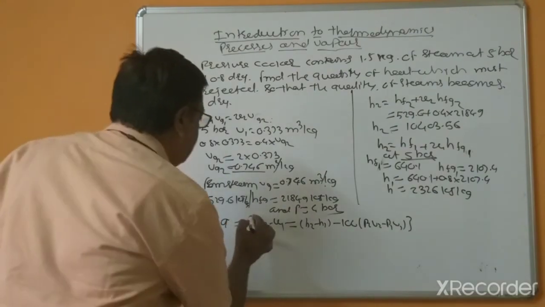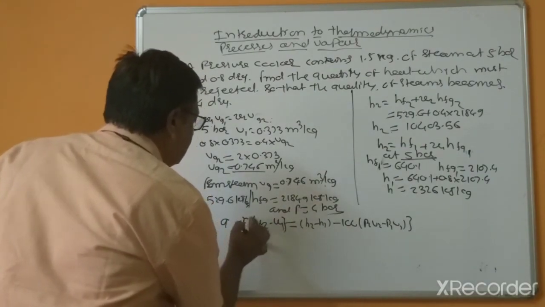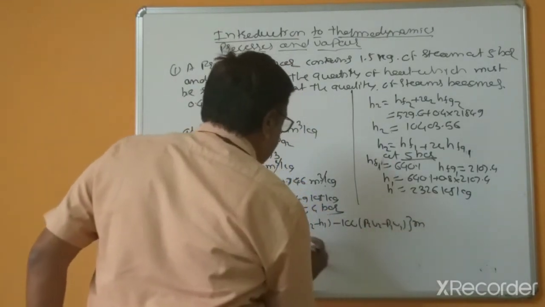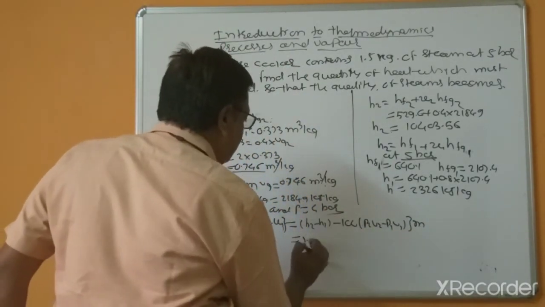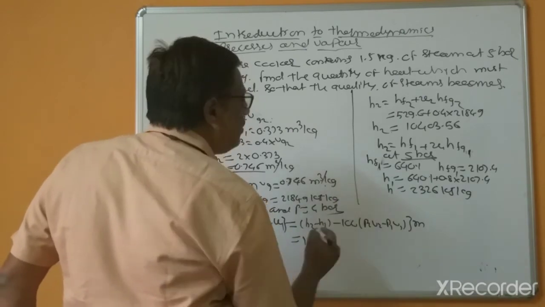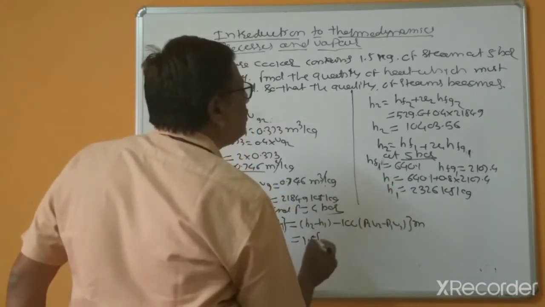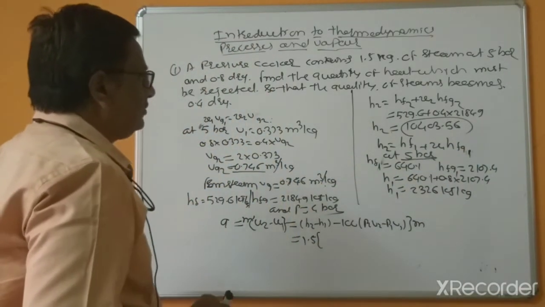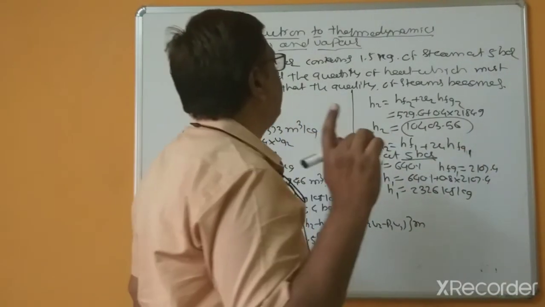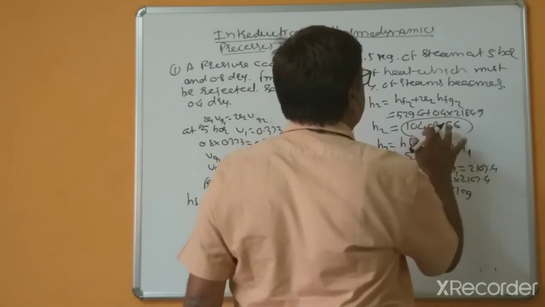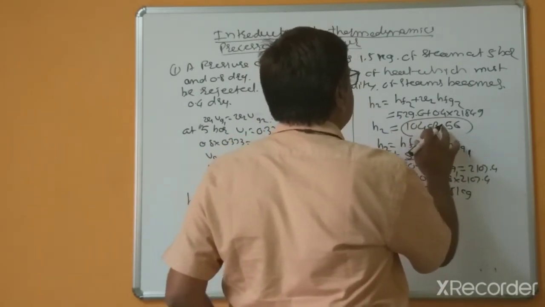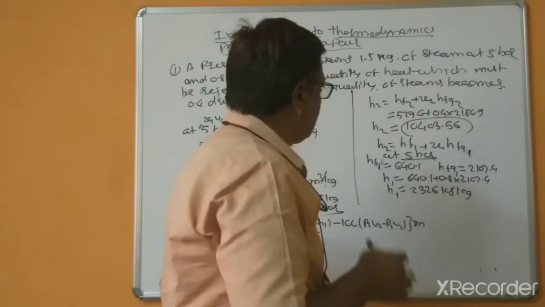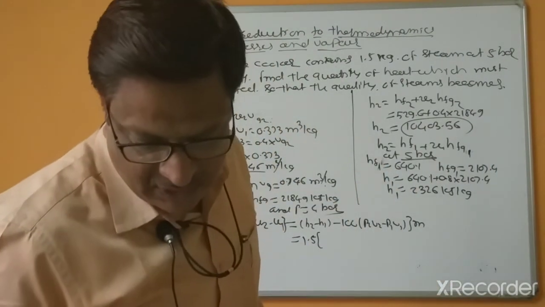And because here mass is given, so this is not per kg, so here we have to multiply by mass. Mass equals 1.5. Here I increased it to 10,000, so this is not correct, because that is not possible.